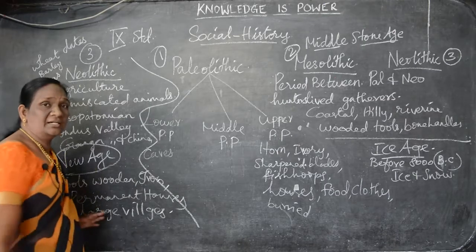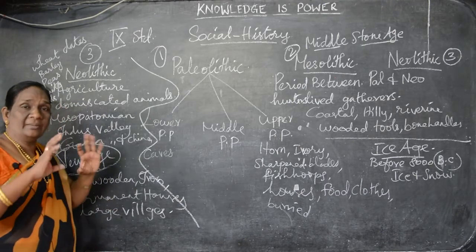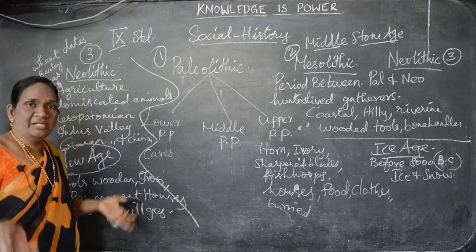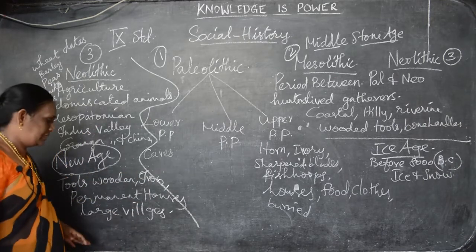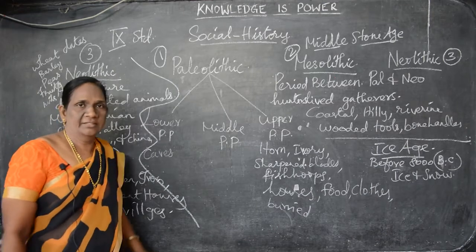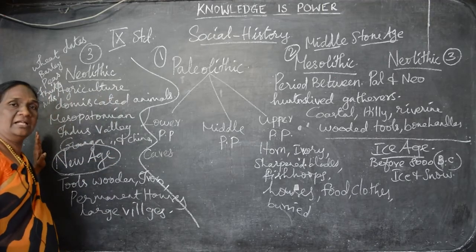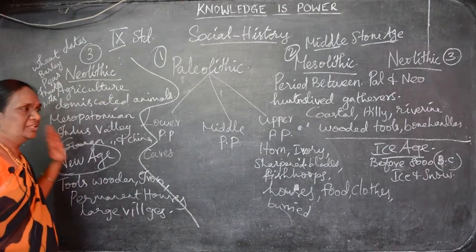Okay, but here in this Neolithic age, the people lived in permanent houses, they built houses for themselves permanently, and many large villages had started in this Neolithic age. That is why this Neolithic period, Neolithic age is called the New Age.